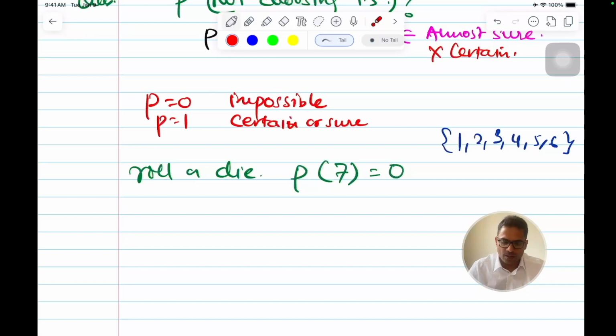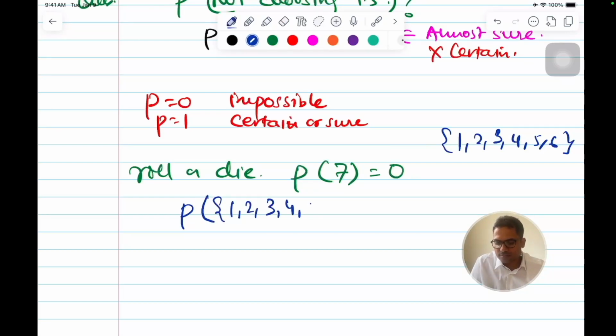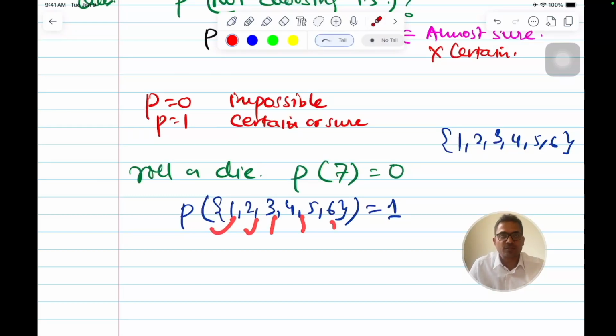Similarly, if I roll a die and ask what is the probability of getting any of 1 or 2 or 3 or 4 or 5 or 6, in this case we can say that it is sure that I will get one of them.